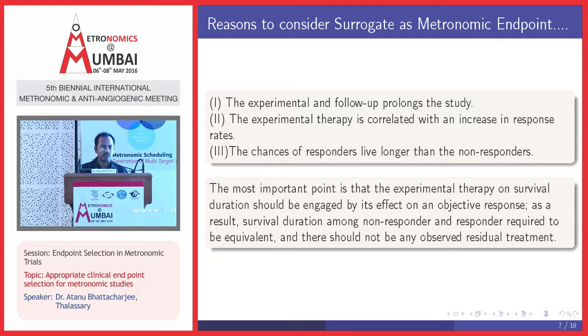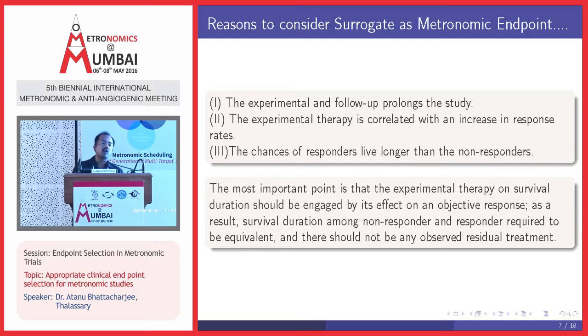In reality it may differ. Now the most important point is that the effect of the experimental therapy on survival duration should be mediated by its effect on objective response. As a result, survival duration among non-responder and responder is required to be equivalent. That does not always happen, and there should not be any observed residual treatment effect.